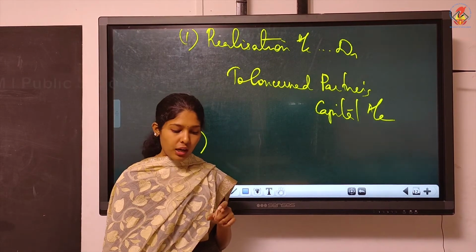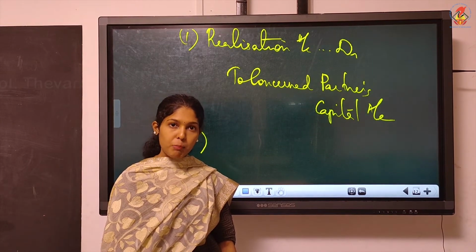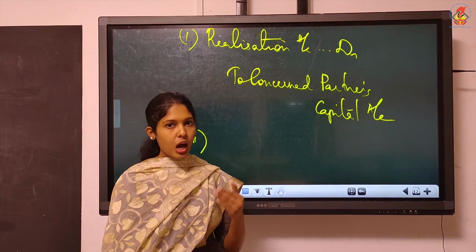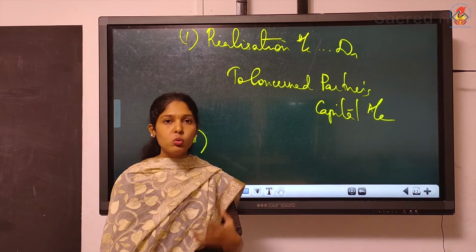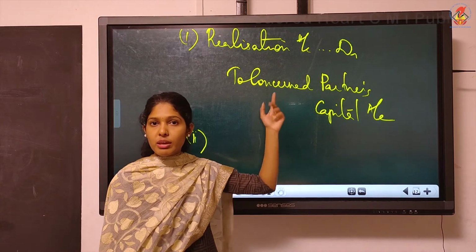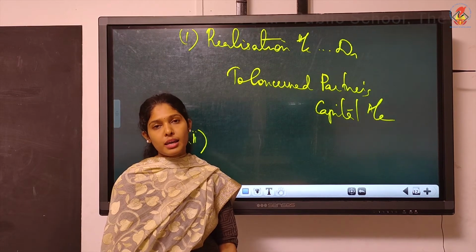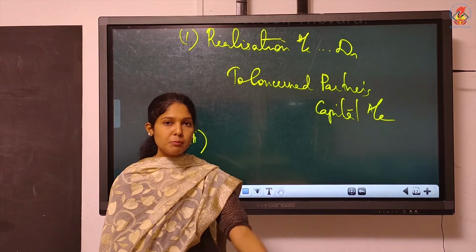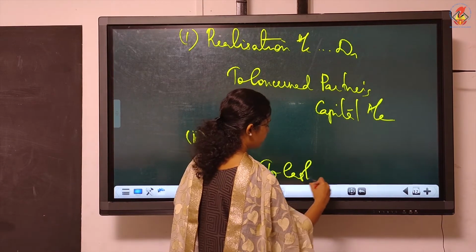Second one, that is coming under C itself: if expenses are paid by the firm on behalf of the partner. Finally, who paid the expense? We had given them commission and all, remuneration we had given. So they were supposed to bear the expense. But finally, now it is the firm paying the expenses. Whenever it is said in the question that firm is making the payment, immediately you must write to cash or bank.